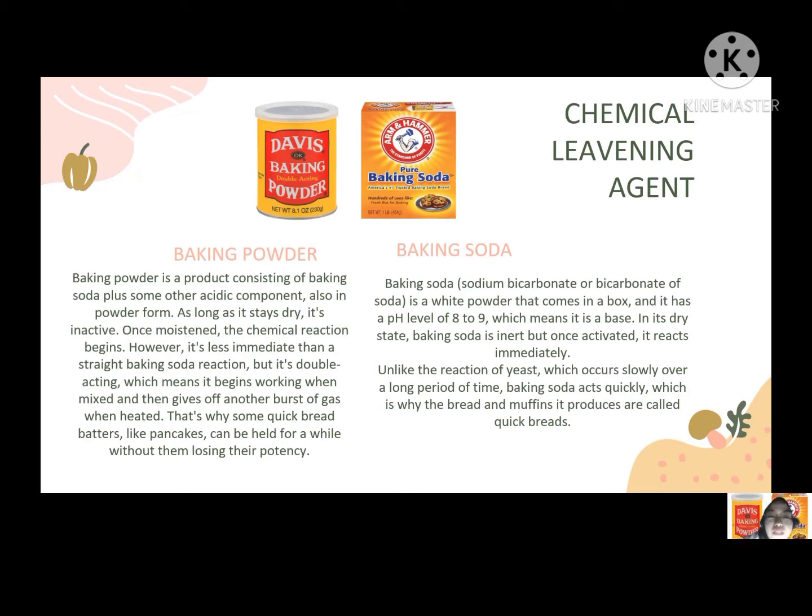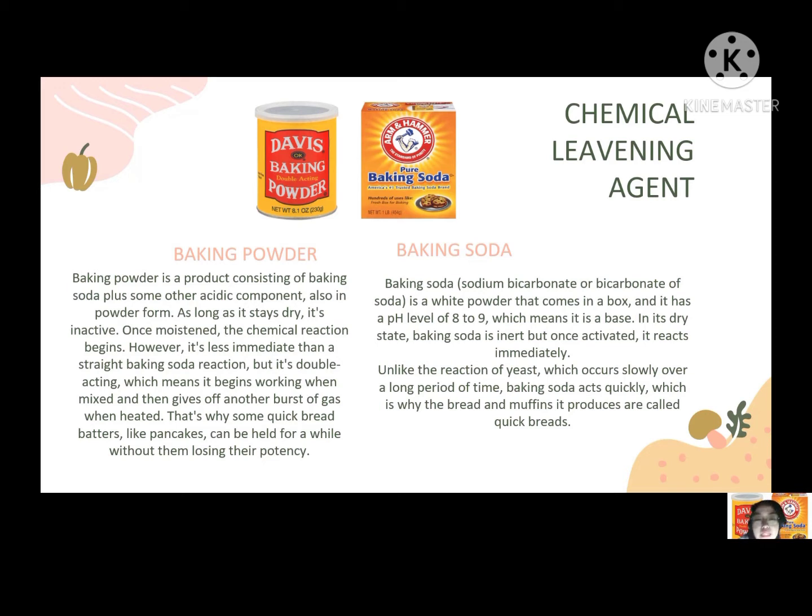Baking powder is a product consisting of baking soda plus some other acidic compound, also in powder form. As long as it stays dry, it is inactive. Add one more ingredient, water, and the chemical reaction begins. However, it's less immediate than a straight baking soda reaction, but it's double acting, which means it begins working when mixed and then gives off another burst of gas when heated. That's why some quick bread batters like pancakes can be held for a while without losing their potency.